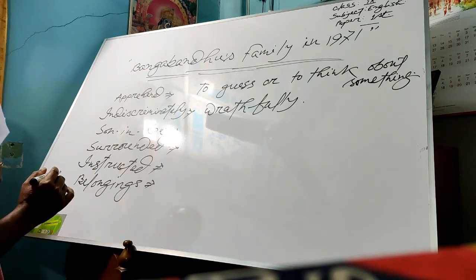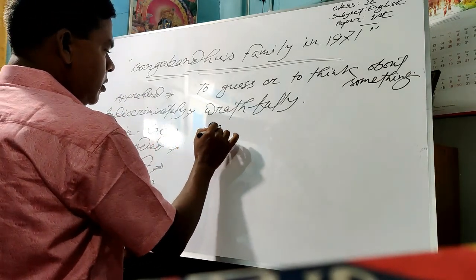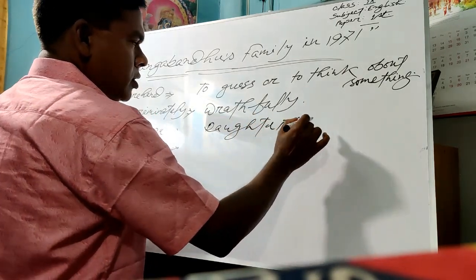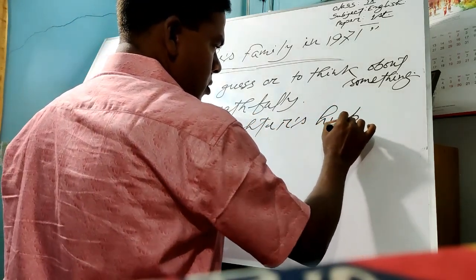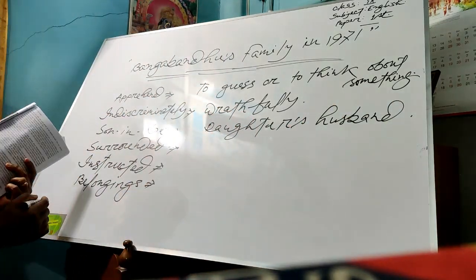Okay, indiscriminately. Son-in-law, we know. So by the word son-in-law, we know daughter's husband. Okay, daughter's husband. And then look here, surround.